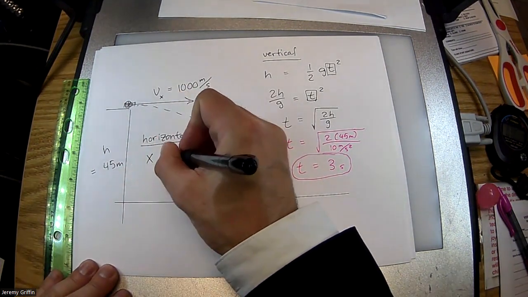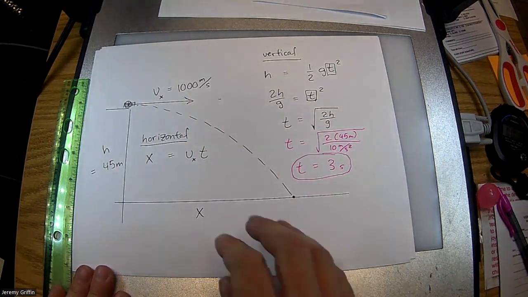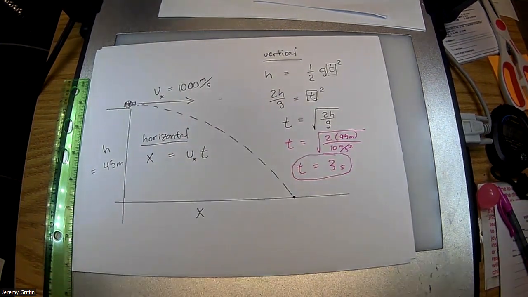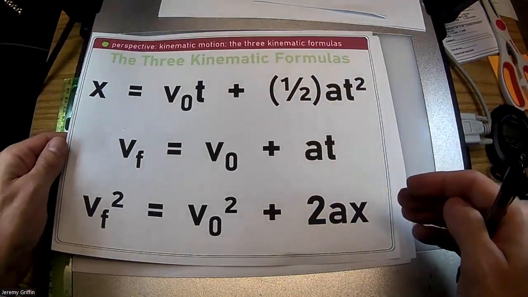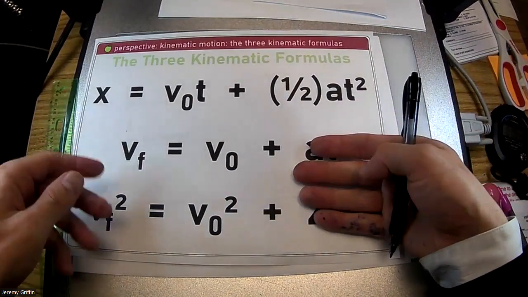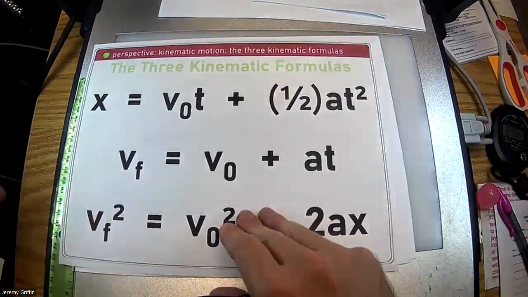Yeah, dx times c. That's it, right? There's no acceleration. If you want to go equation shopping, which one of these would it be? Well, if acceleration is 0, then the bottom two aren't really that exciting. The top one just boils down to x equals vt. Right? That's all we got.